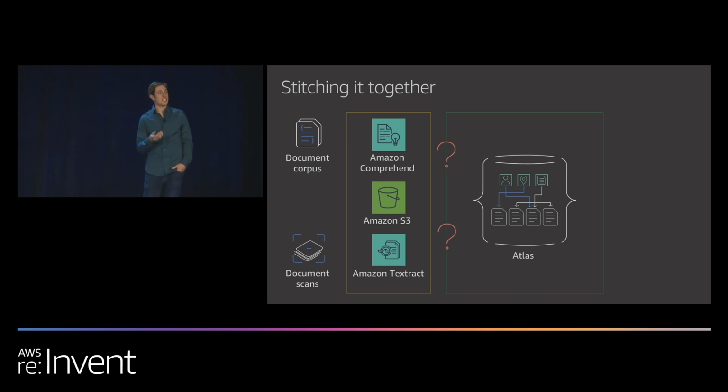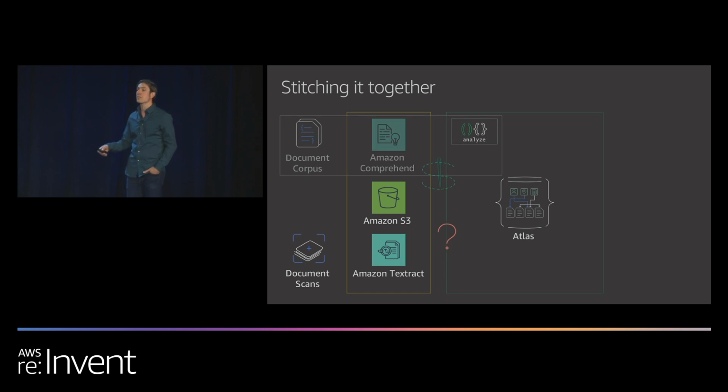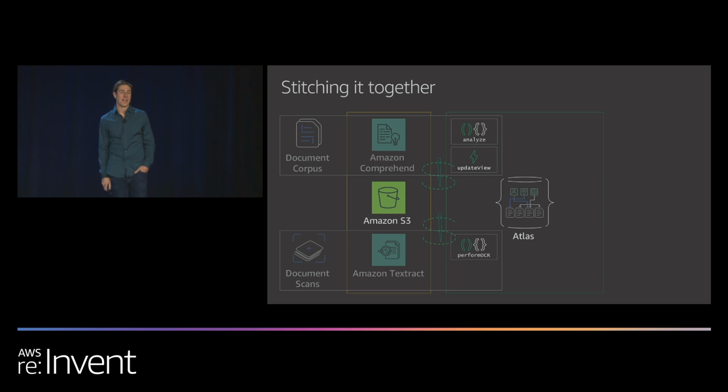Now we need to talk to the AWS components and store the results. We need a function to send our documents to Comprehend, run the analysis, and store the data in the database. We need a trigger to maintain a view of the entities and key phrases across all documents, along with a count of how many times each one occurs. And we need a function to send our scanned documents to Textract, extract the text, and save it to the